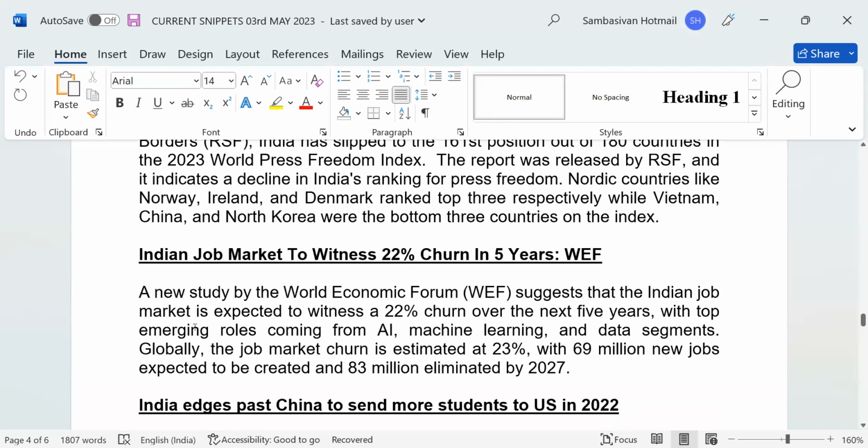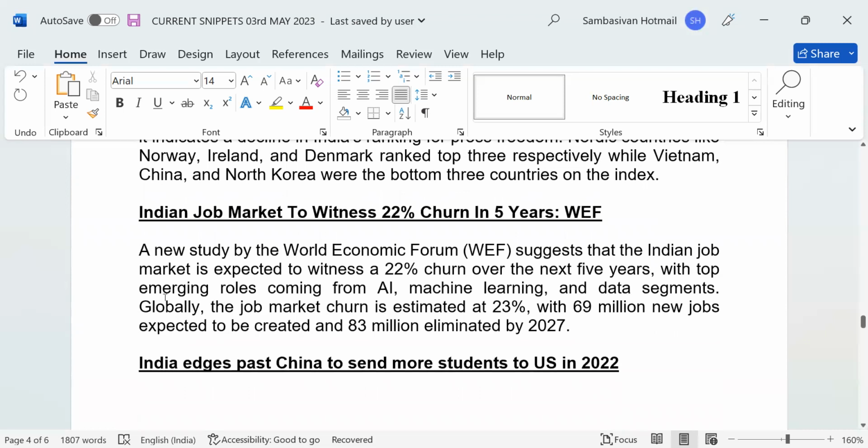WEF. Please read this, what they are telling. A new study by the World Economic Forum suggests that the Indian job market is expected to witness a 22% churn. What is the meaning of that? Churn means, I think, increase. Anyhow, let me check it out.